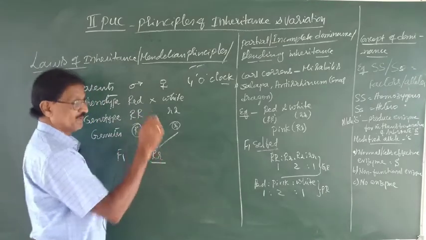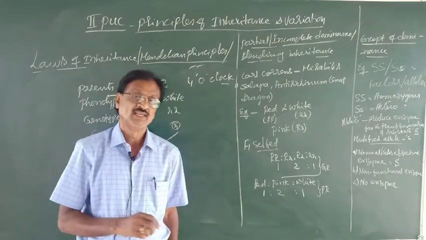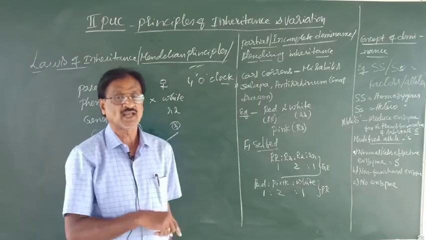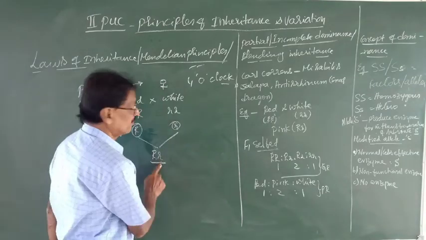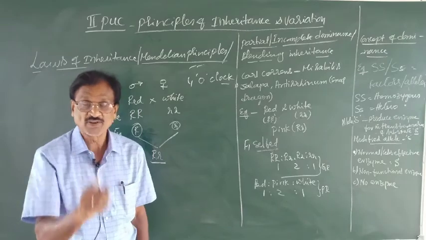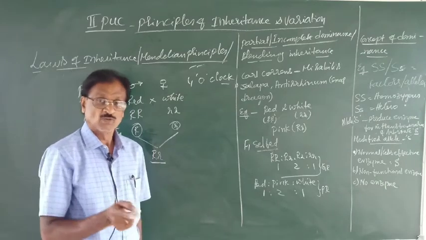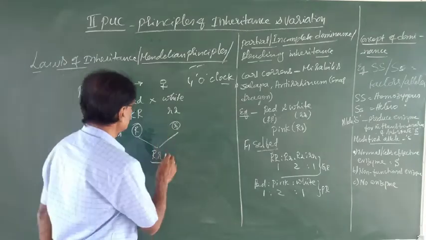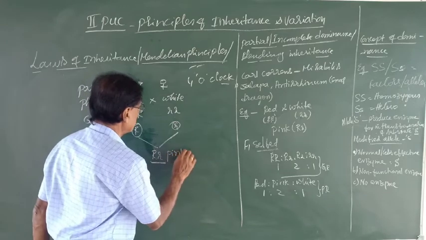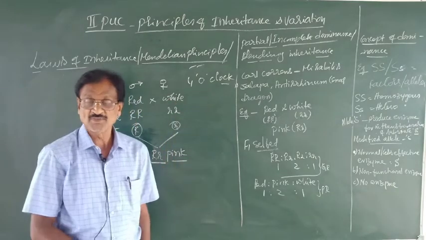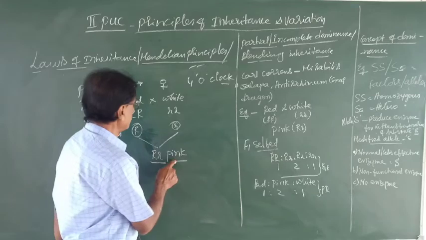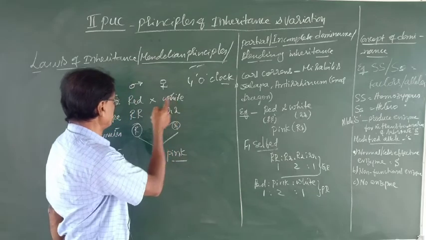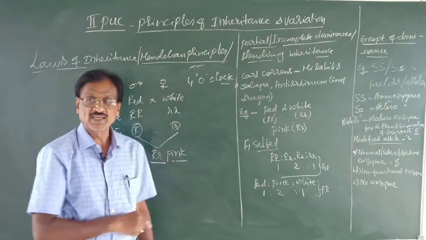What plant do you expect according to Mendel's principle or Mendelian laws of inheritance? It should be a red flowered plant. But wonderfully, you obtain the pink flowered plant. All the flowers are pink. Pink is an intermediate color between red and white.